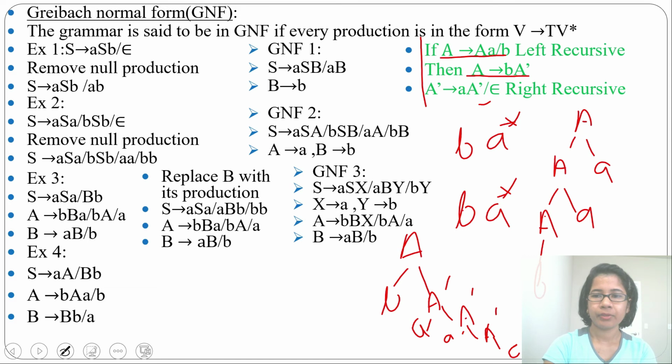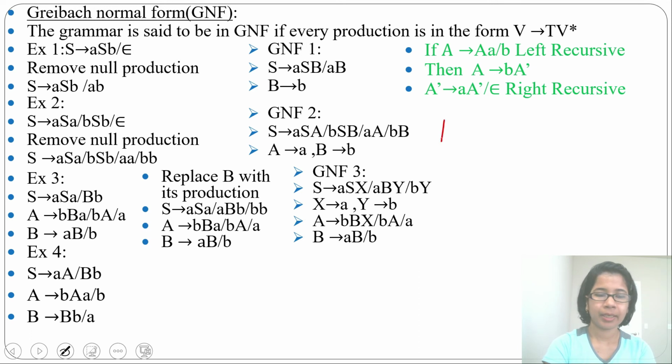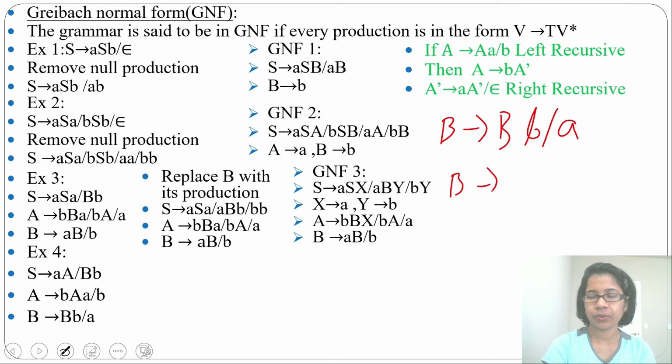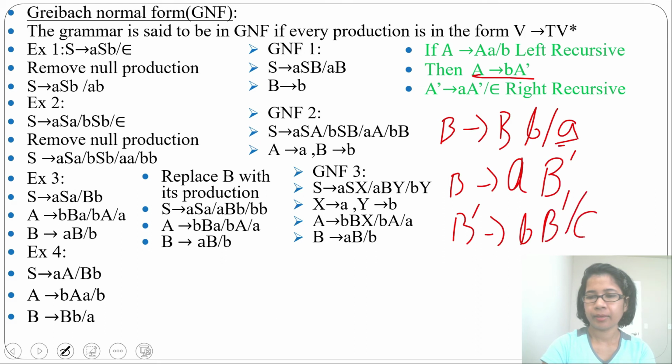Now just use this formula for converting this left recursive to right recursive. Now here what is the grammar? The grammar is B tends to BA or A. This is a left recursive grammar. We need to convert it to right recursive. We'll write B tends to, here the terminal is A, then B dash for this. Then from B dash we'll derive AB dash or epsilon.